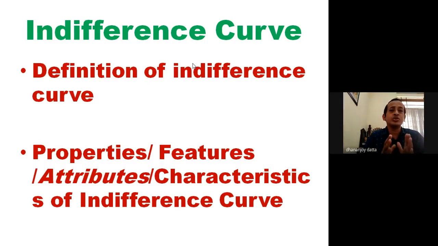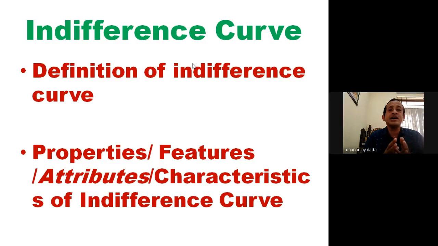These two questions are: number one, what do you understand by indifference curve? I repeat, what do you understand by indifference curve? Then second question, number two, discuss the properties of indifference curve, or explain the features of indifference curve, or write a short note on the attributes of indifference curve, or explain the characteristics of indifference curve.